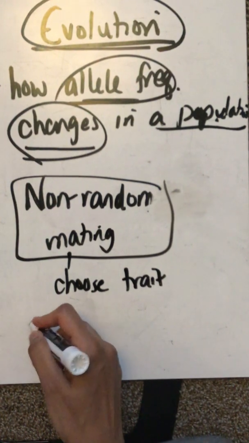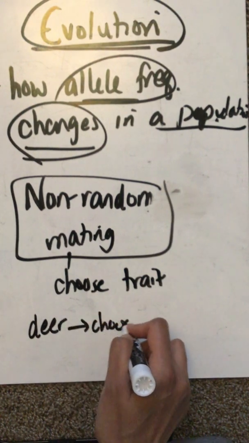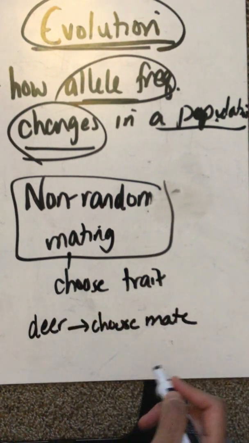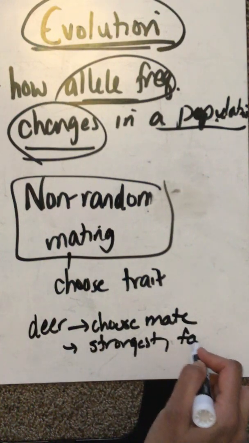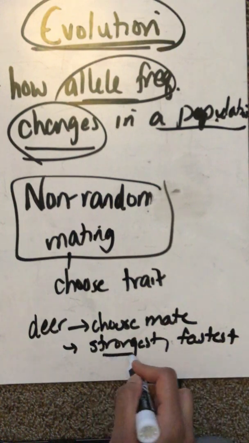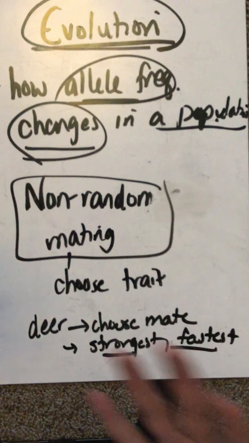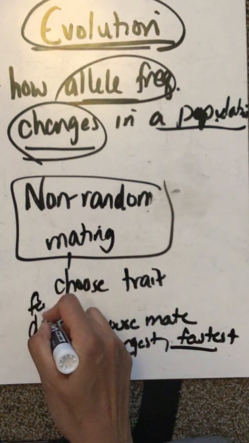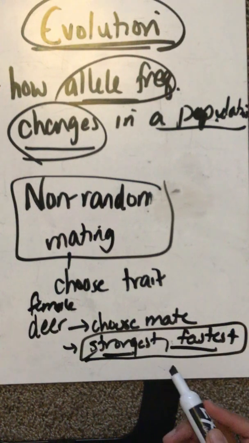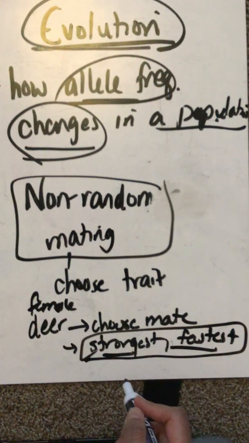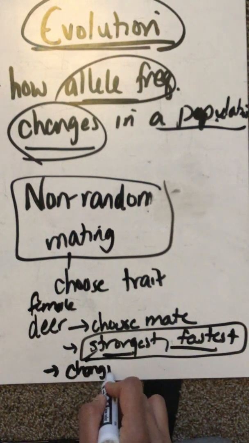So let's say you're a deer, and you want to choose your mate. Who are you going to choose? You're going to choose the strongest, the fastest. If you have two males fighting, who's the female deer going to choose? She's going to choose whoever wins. And because she chooses that, she is actually changing the allele frequency.